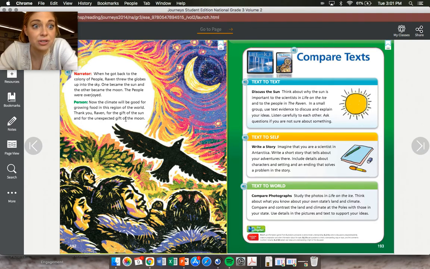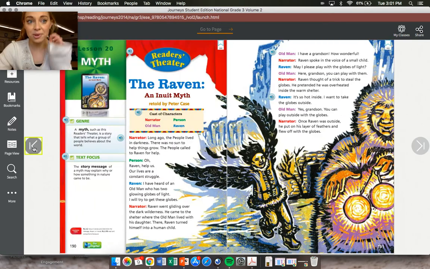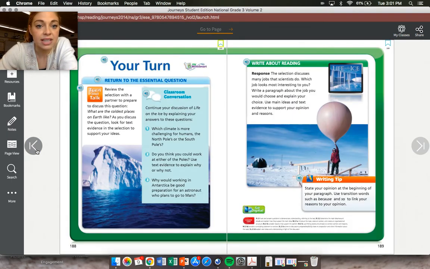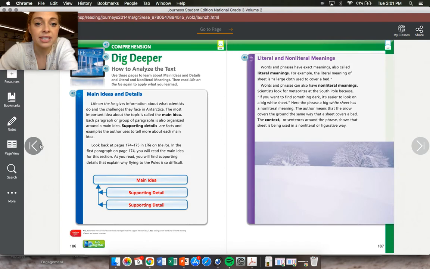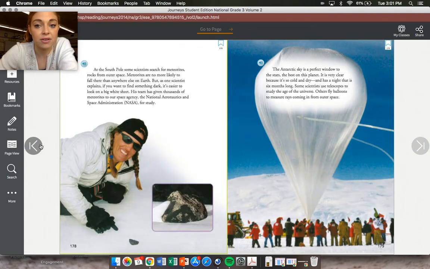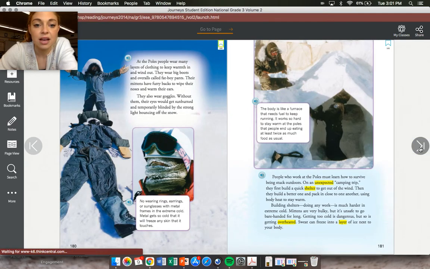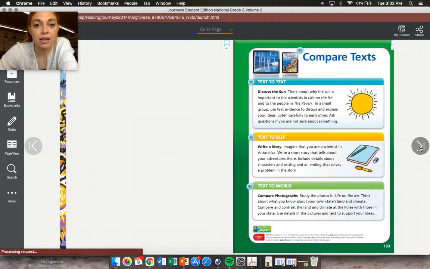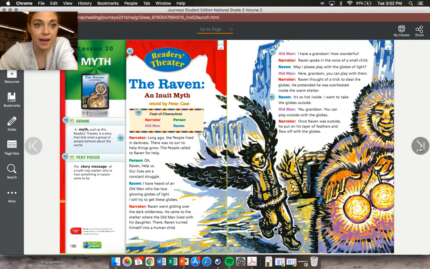All right, so that was a very short myth there. That was a short story. But what you're going to do is actually compare Life on the Ice, which was our nonfiction text this week, all about the North Pole and the South Poles. You're going to compare this text with the Raven myth that we just read. Okay, so you're going to have to use your textbook to help you. I want you to think of 2 ways they're the same and 2 ways they are different.